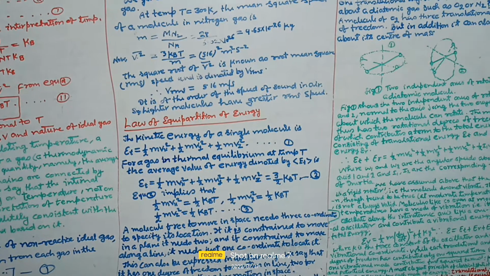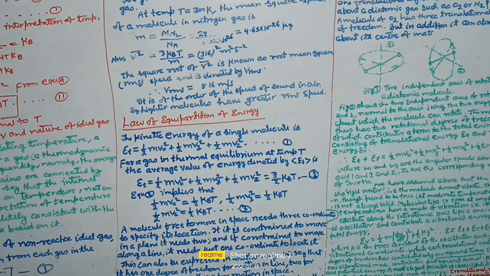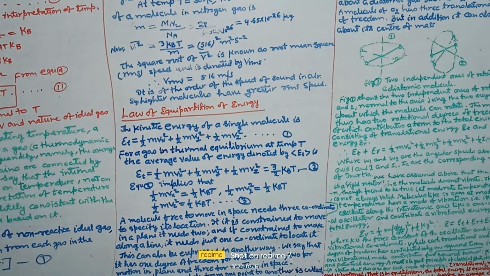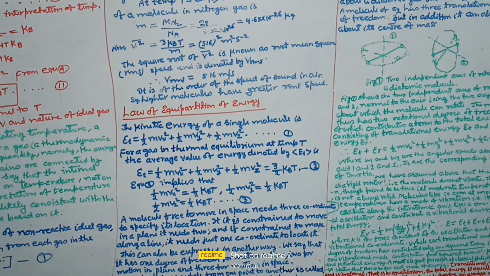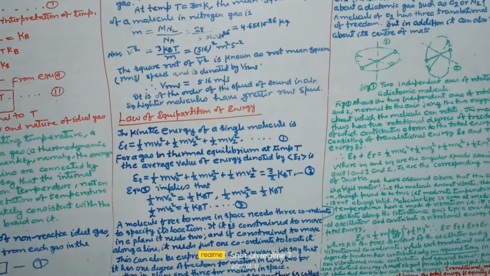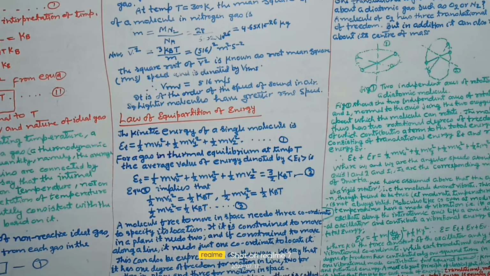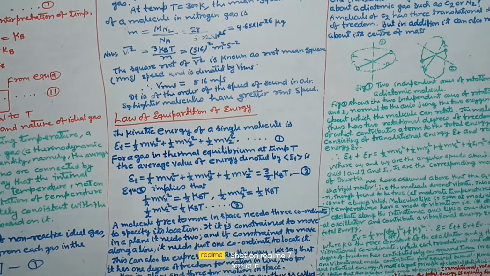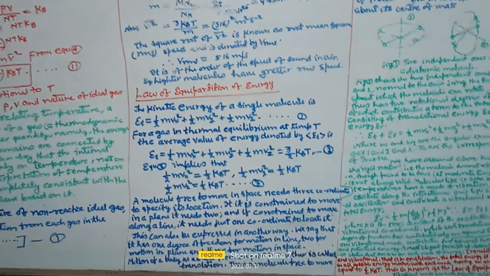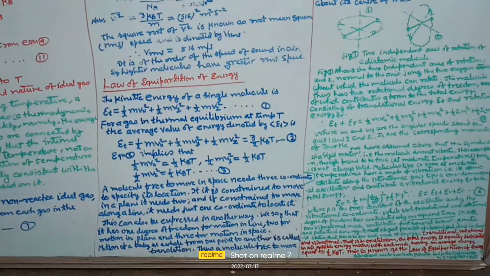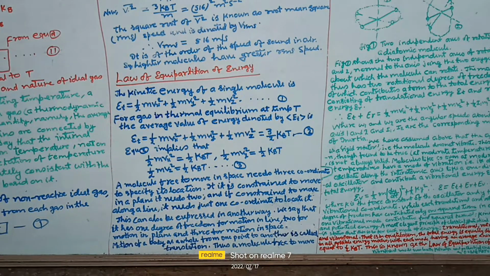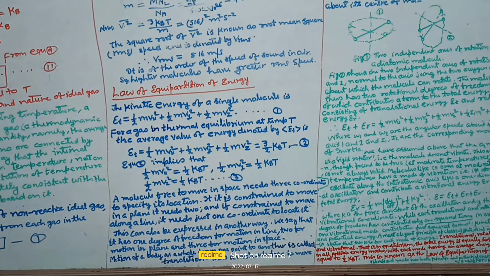If it is constrained to move in a plane, it needs 2, and if it is constrained to move along a line, it needs just 1 coordinate to locate it. This can be expressed in another way. We say that it has 1 degree of freedom for motion in a line, 2 for motion in a plane, and 3 for motion in space. Thus we can say that any molecule has to move in a line for 1 dimension, in a plane for 2 dimensions, and in space for 3 dimensions.